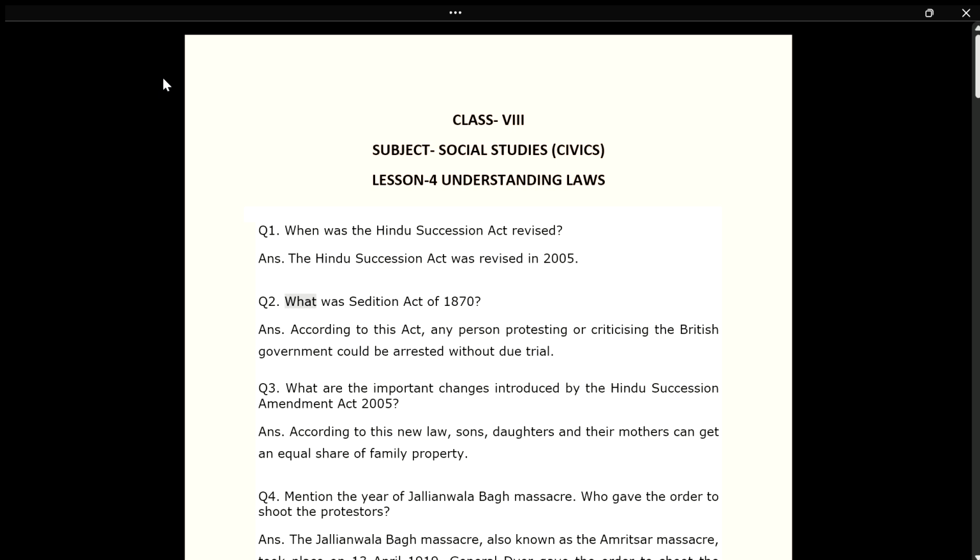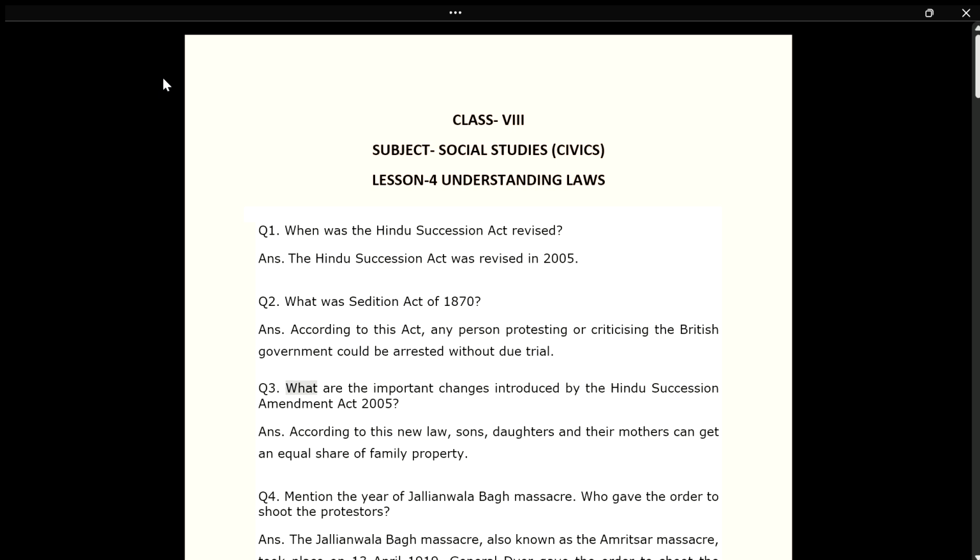Q2. What was Sedition Act of 1870? Ans. According to this act, any person protesting or criticizing the British government could be arrested without due trial.